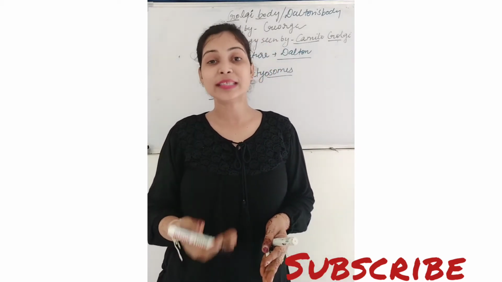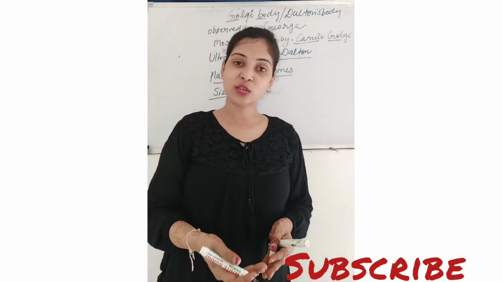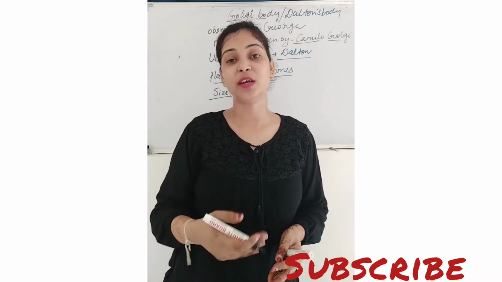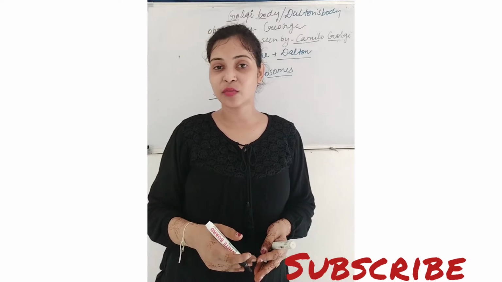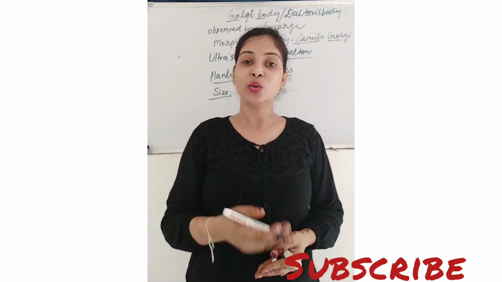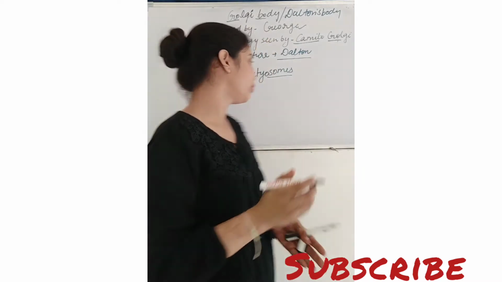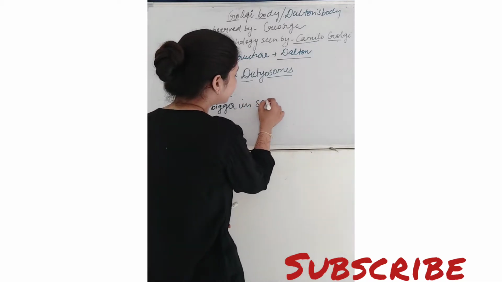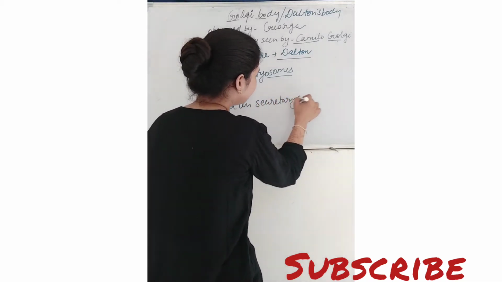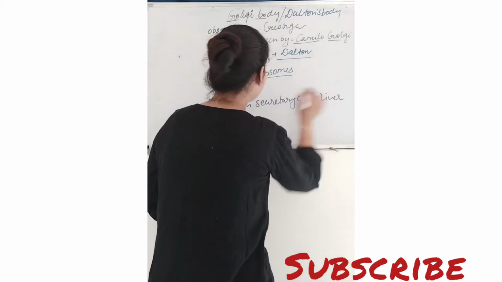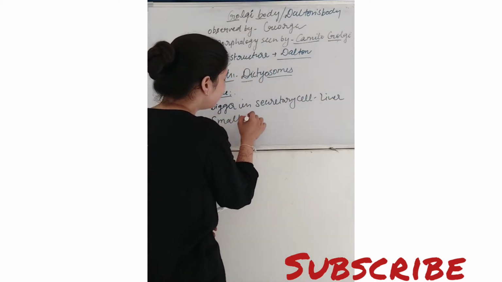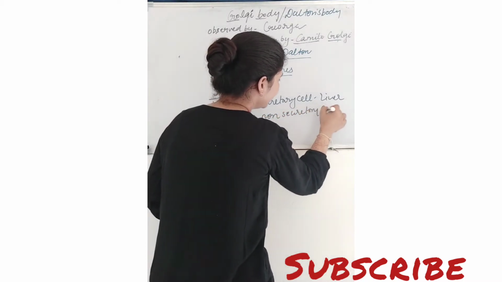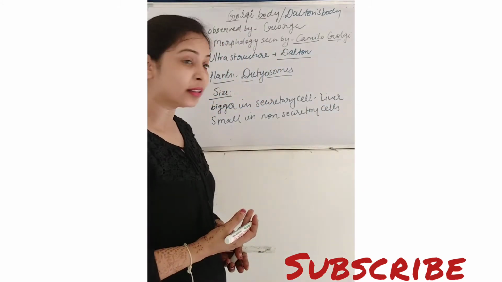We can write that they are bigger in secretory cells, just like liver, and small in non-secretory cells.